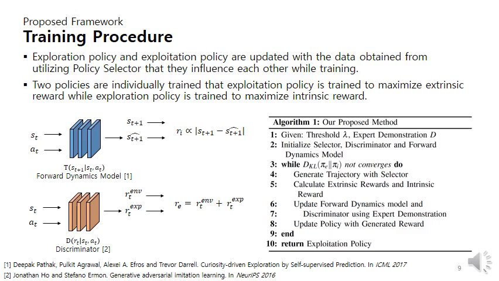Given threshold lambda and expert demonstration D, we first initialize the selector, discriminator, and forward dynamics model. Then, while the KL divergence does not converge, which means sufficient validity is not obtained, the procedures below are repeated. It selects a single action with the policy selector, then computes the intrinsic reward and extrinsic reward with the given state and action pair. Then it updates the forward dynamics model and discriminator, and also updates each policy with its own generated reward. Then the exploitation policy with high validity is the final output of our method.